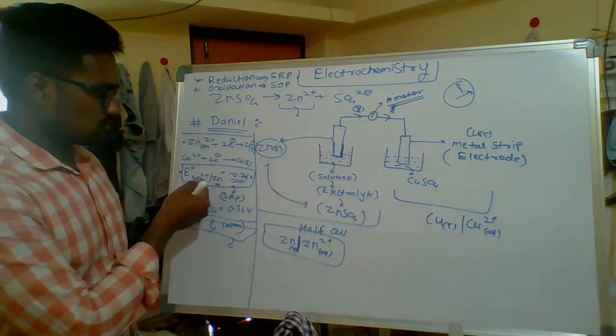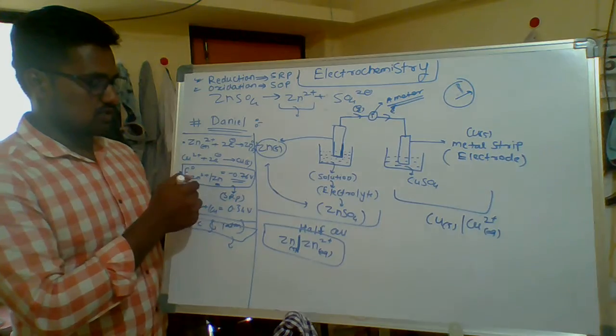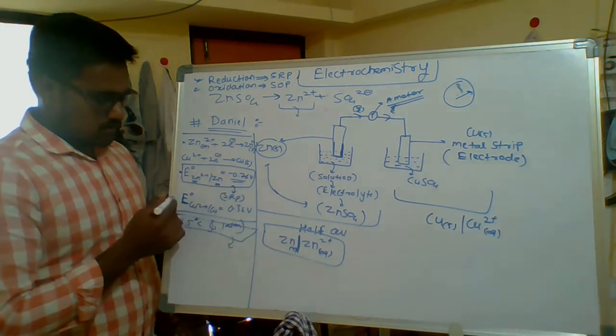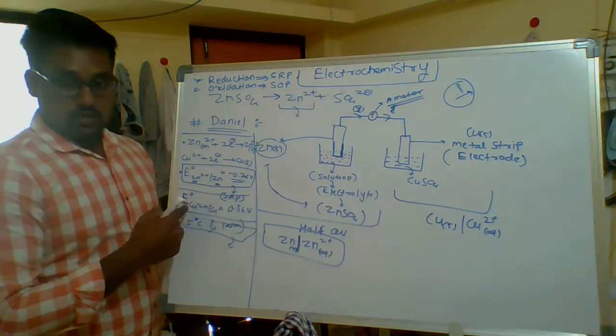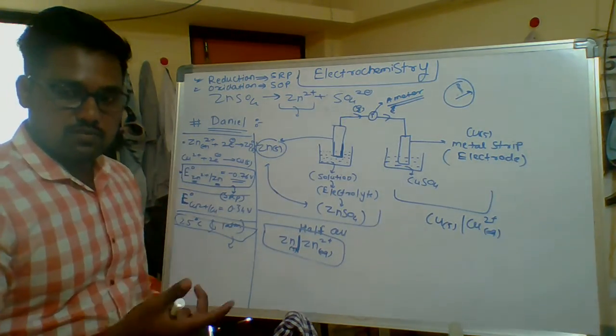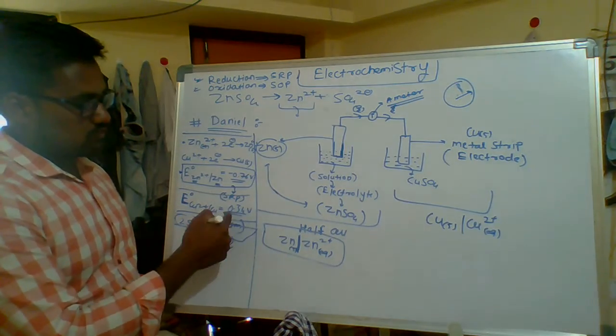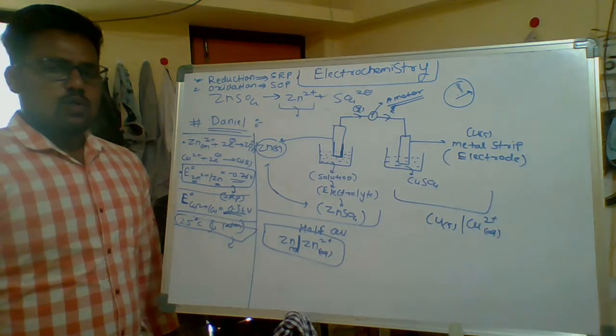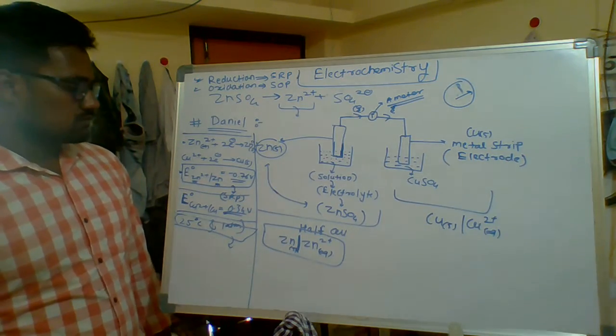Here zinc plus 2 has minus 0.76 volt SRP value, and the E naught of copper plus 2 is plus 0.34 volt. What is the meaning of this?